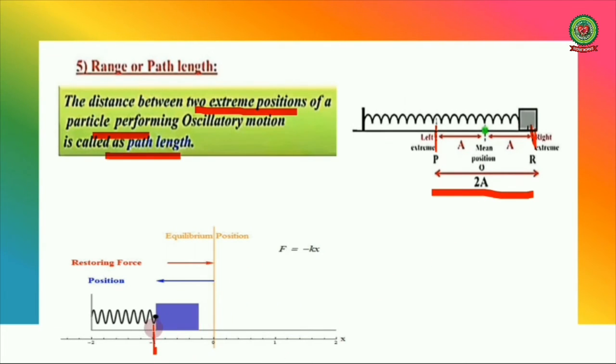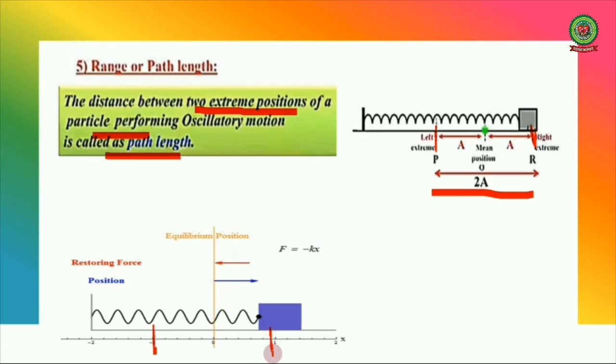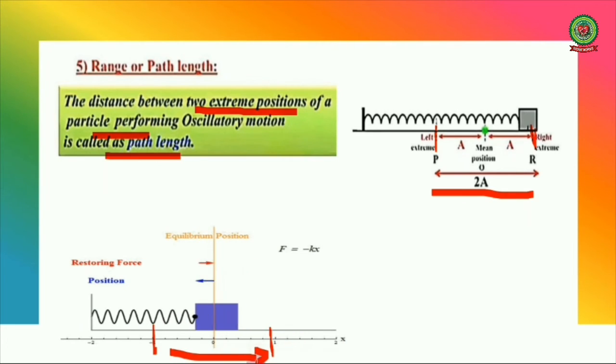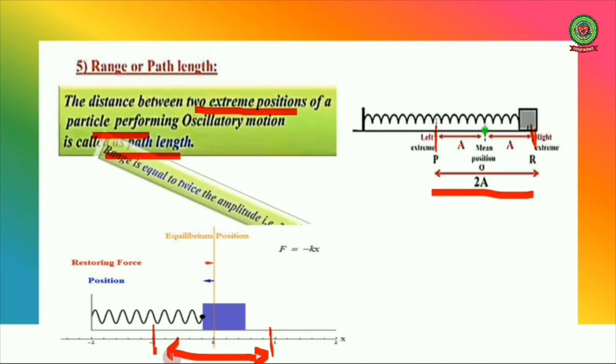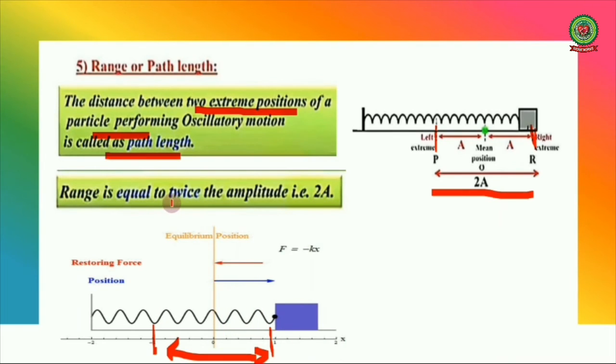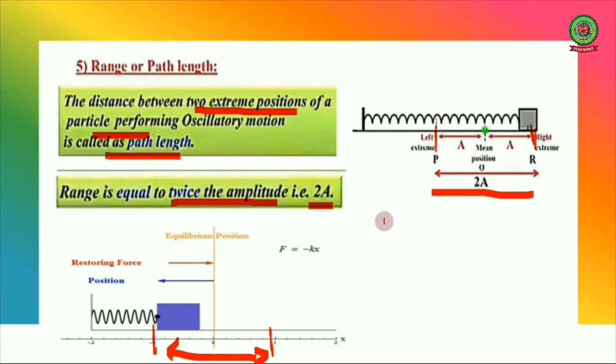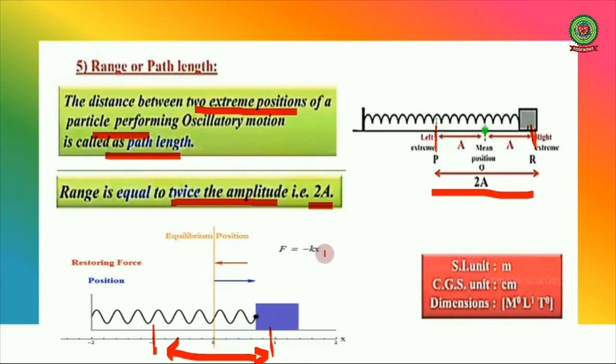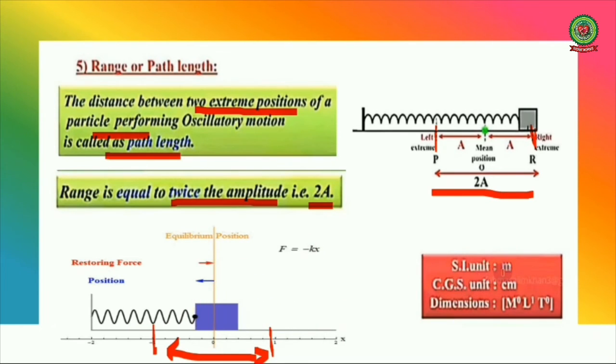So range is equal to twice the amplitude, that is 2 times a, which we have already discussed. Again it's a distance, so SI unit is meter, CGS unit is centimeter and dimensions are 0 in M, 1 in L and 0 in time.